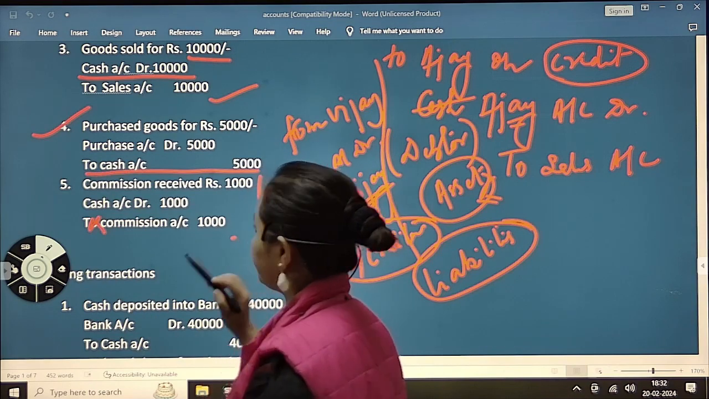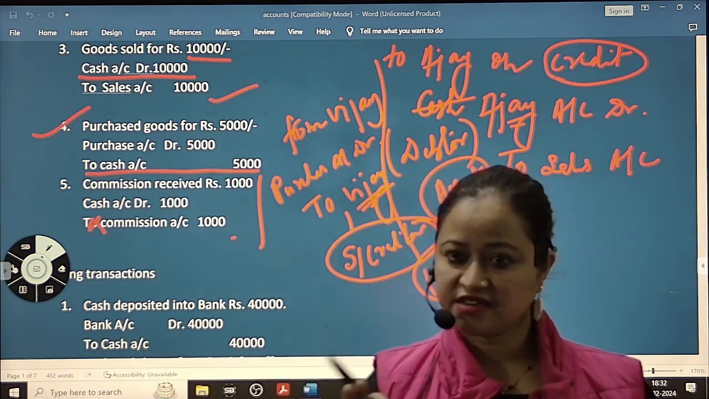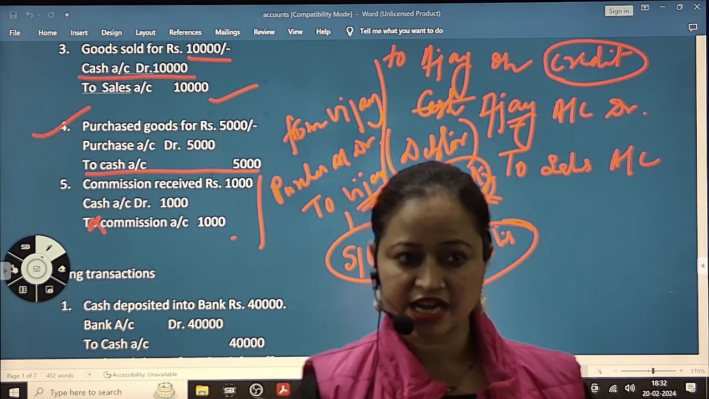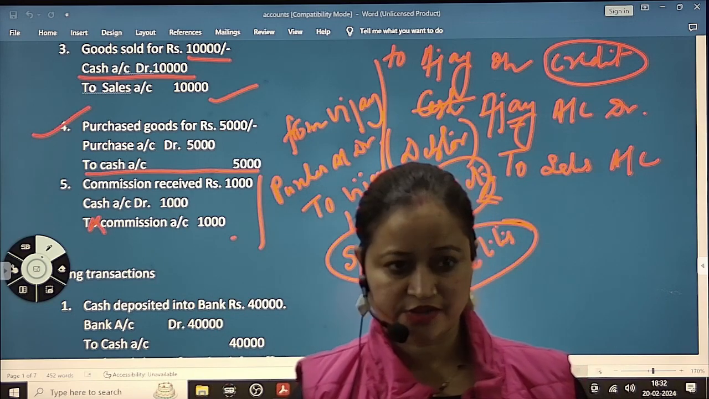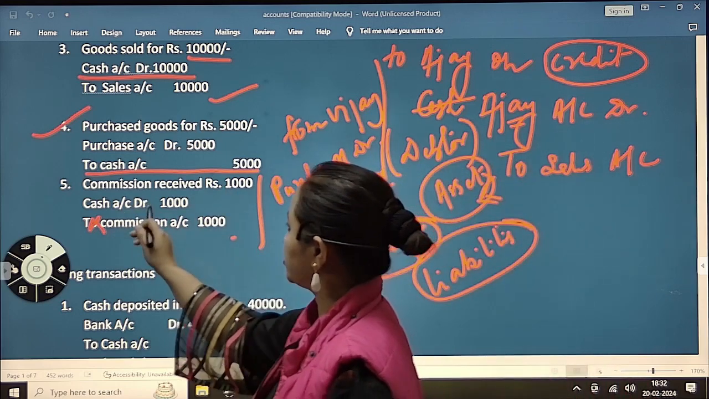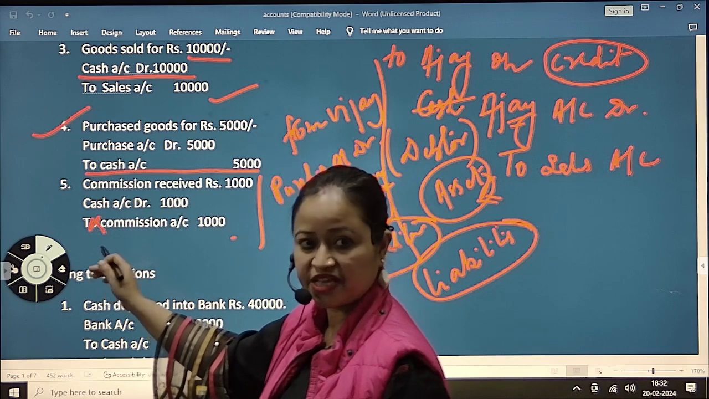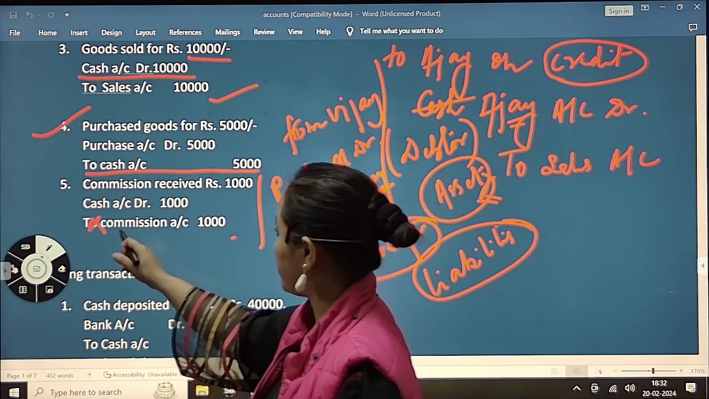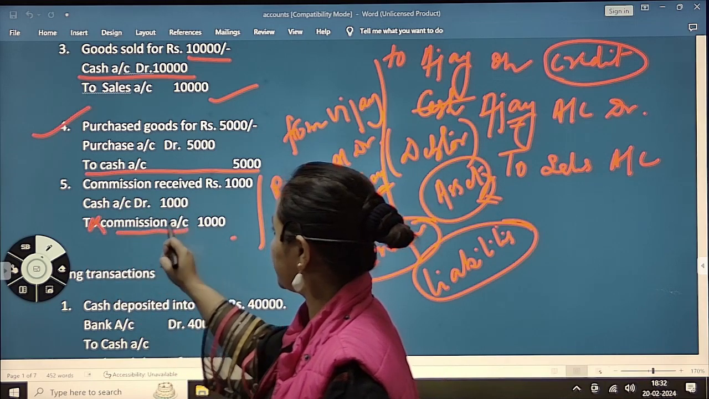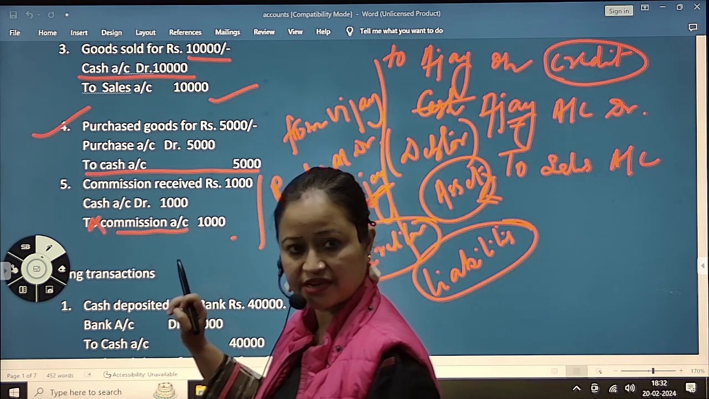Now next one, commission received rupees 1,000. So we are receiving money. Always remember, money coming in, cash account debit; money going out, cash account credit. Here we are receiving money, so cash account debit 1,000, and why are we receiving? Commission. So we open a commission account, to commission account 1,000. Clear till here?